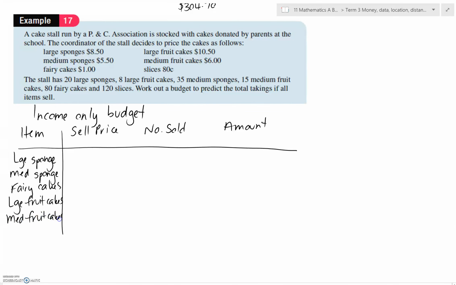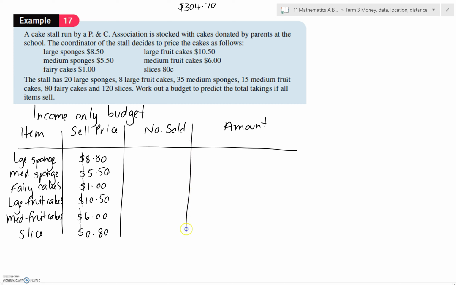And we've got slices. Okay, now selling price. So they've again been given to us. So let's write them down. So the order, I guess, doesn't matter as long as you stick with the same order for each column. Now I'm going to convert the slices price to dollars straight away so that we're working with the same units, because that's really important that we do that. So again, write down the number of items we think we're going to have. Make sure they link up to the right place.